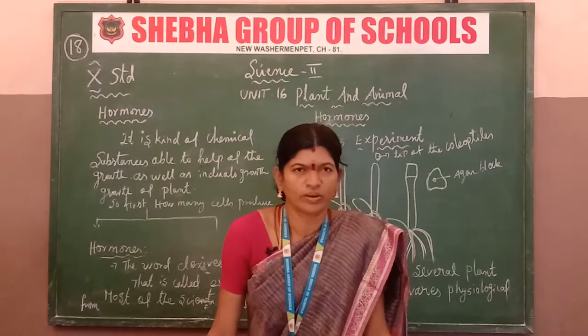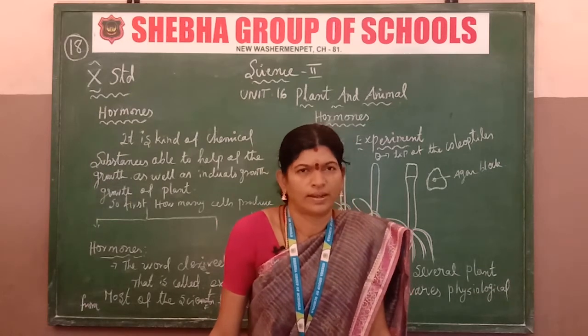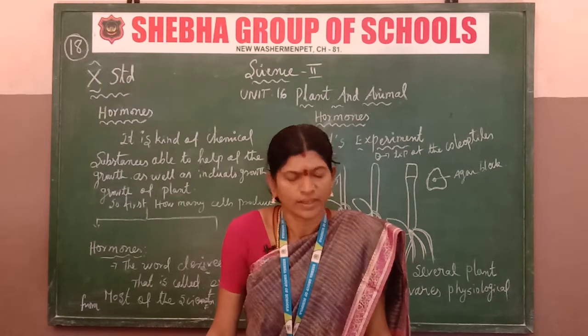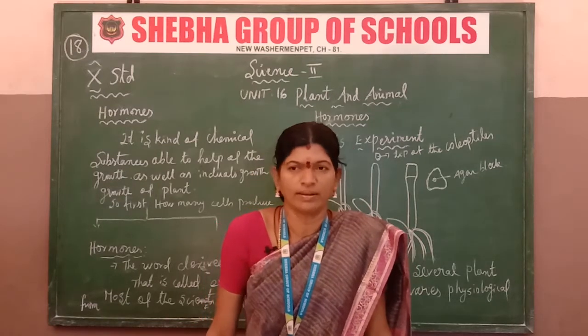Now in this class we are going to discuss plant and animal hormones. In the previous classes, lessons 12, 13, 14 and 15 were finished. Now we are going to the 16th unit, plant and animal hormones.